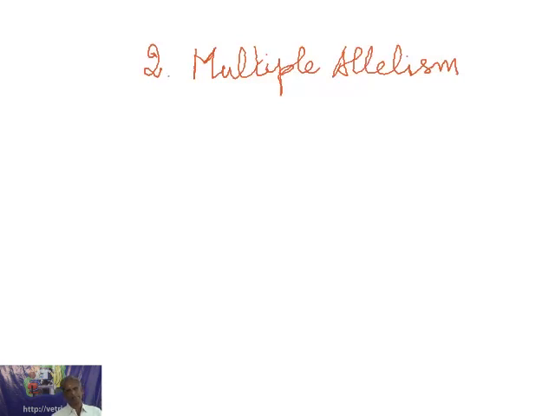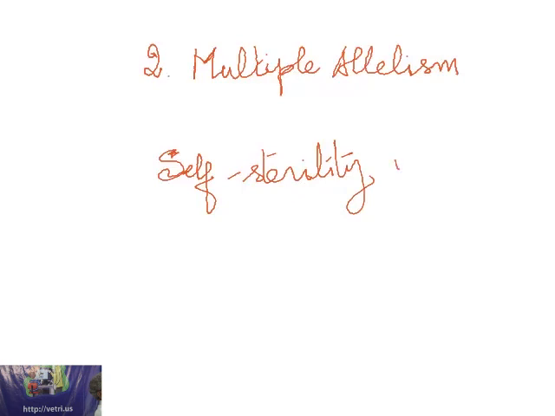In plants, there is an example: a character called self-sterility in Nicotiana.